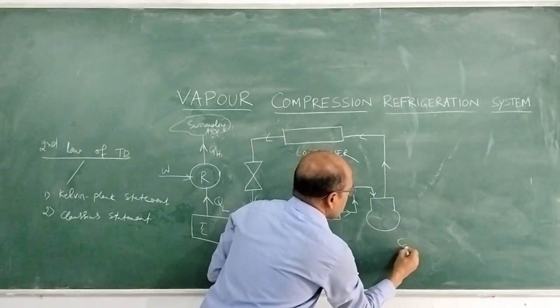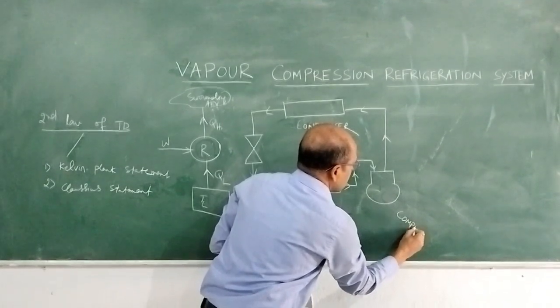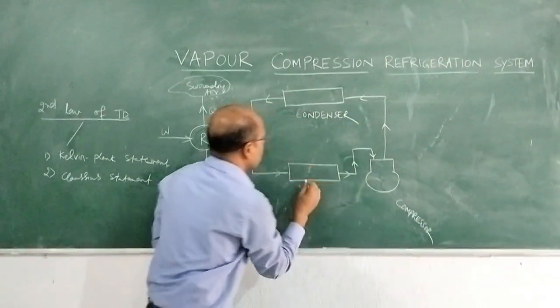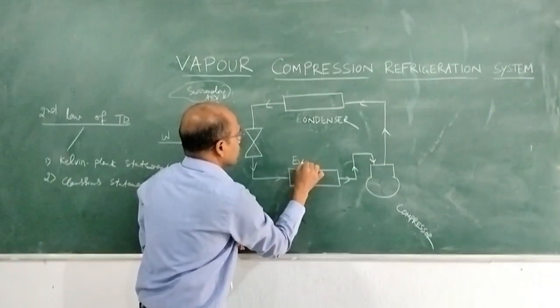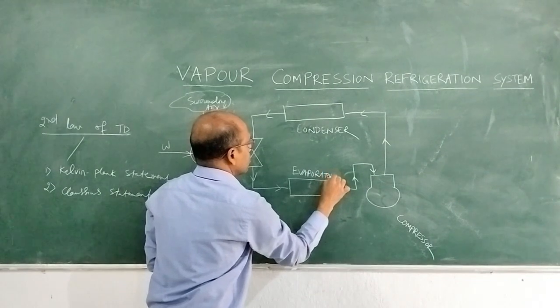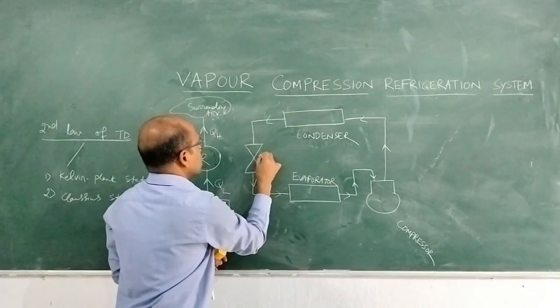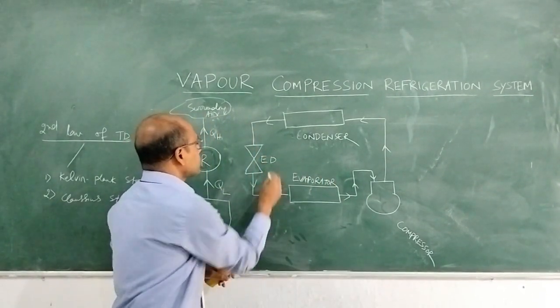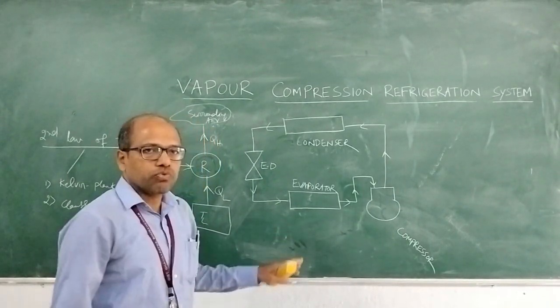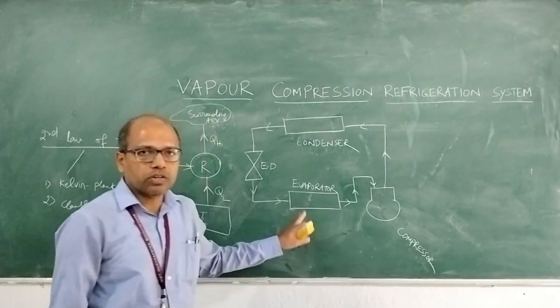This is called the compressor. This is called the evaporator. This is called the expansion device. Okay. Mainly there are four components. We will discuss one by one what the function of the different components is.